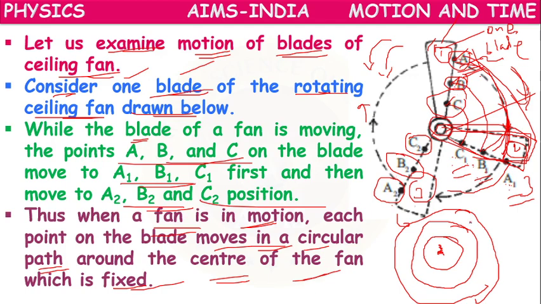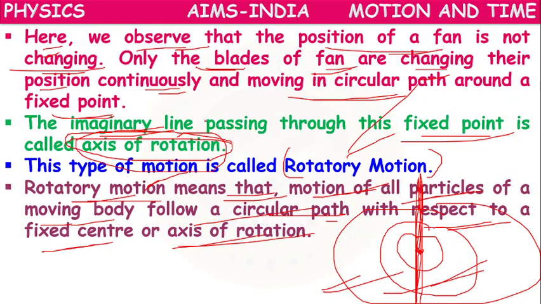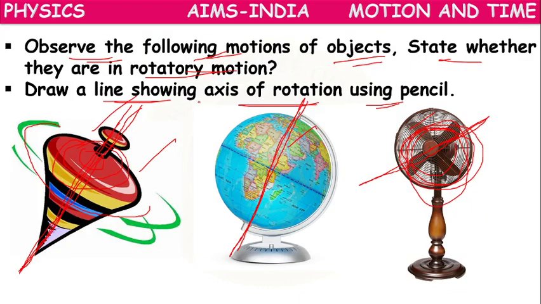All the positions of the particles will change, moving in circles around a fixed point. This rotatory motion can be done through one axis of rotation, or one fixed point, fixed center.